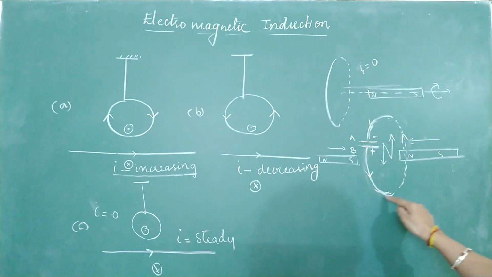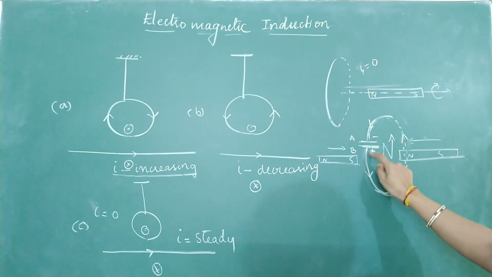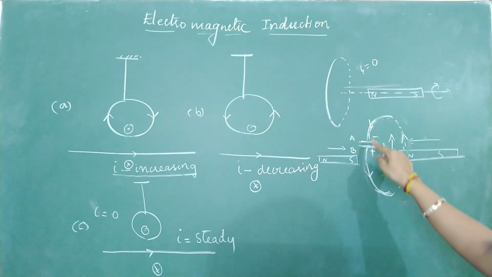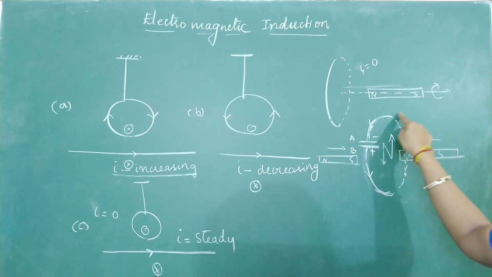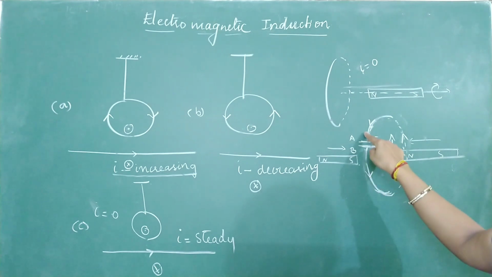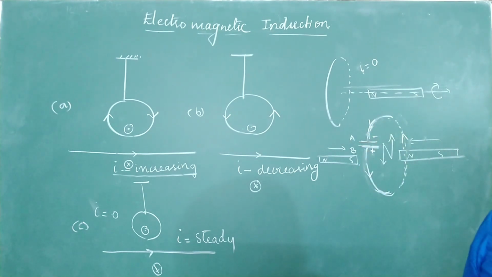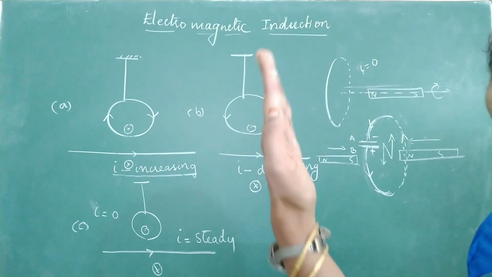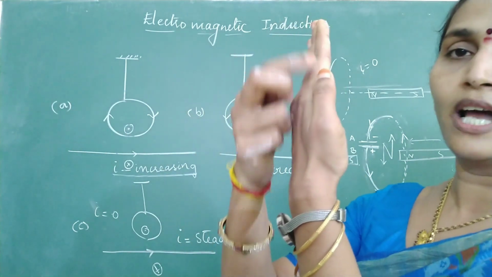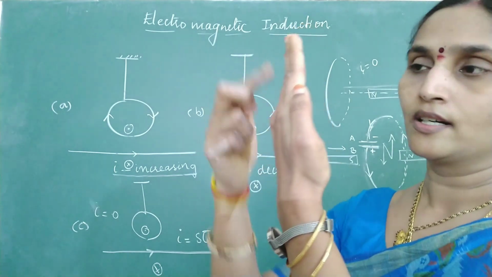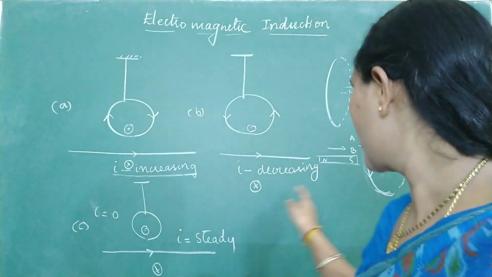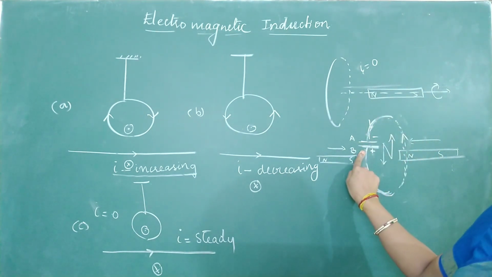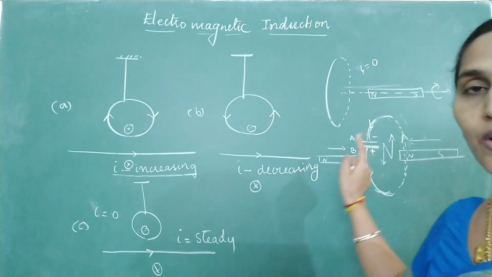In this question they are not asking you the direction of current. What is the polarity of A and B? Because it's an open loop, no current will be induced. But there will be a positive polarity on B and a negative polarity on A. Even if you write the directions from the opposite side, if this is the face of the coil, this side you will have a south pole. A south pole is induced. You get the same direction. Current will again flow from B to A. So B will have a positive polarity and A will have a negative polarity.